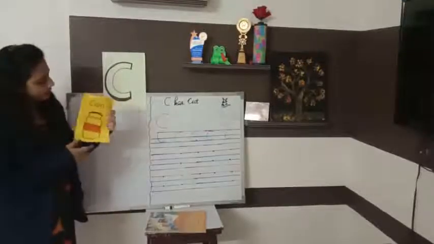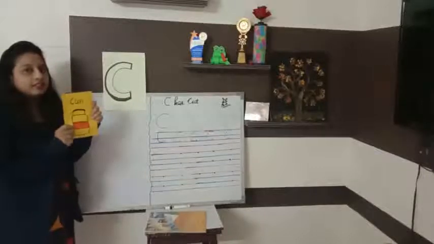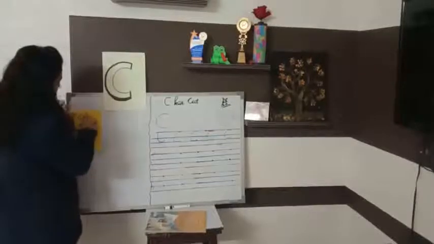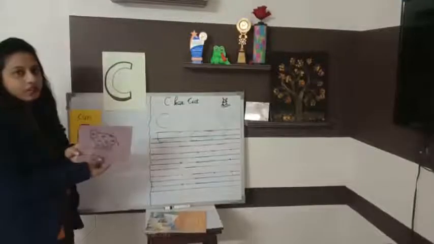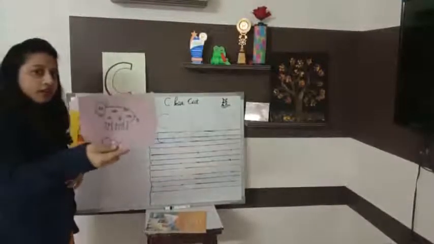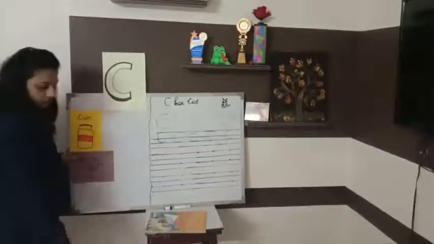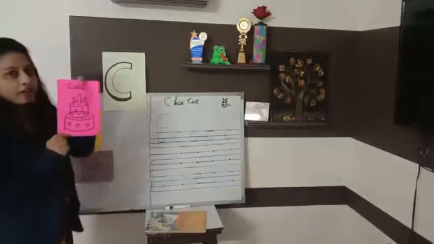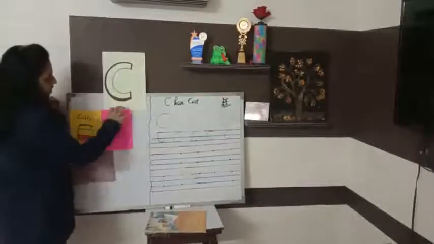What is this? I am going to show you. C for can. What is this? C for can. C for what is this? Cow. Can you see now? C for cow. C for yummy. Yes. What is this? C for cake. Repeat after me. C for cake.